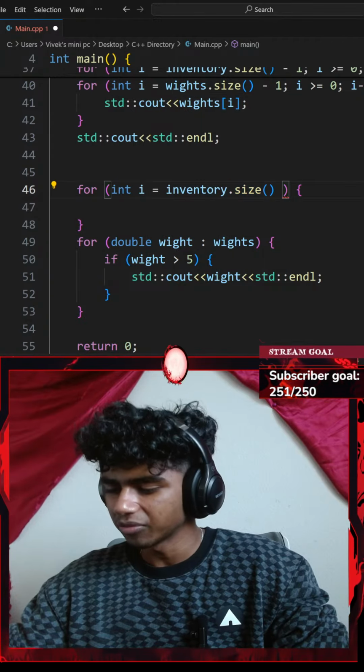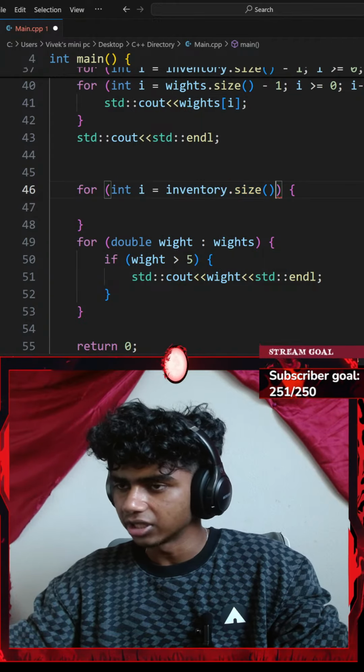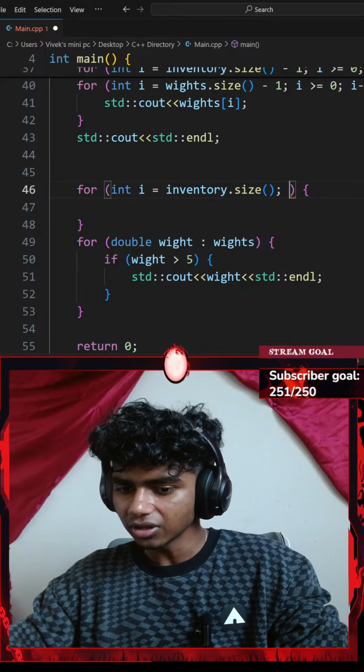I want to start from the first element. I'll go with a semicolon.